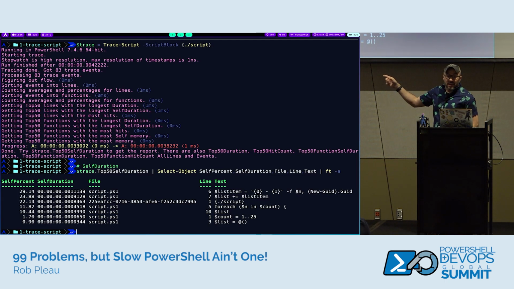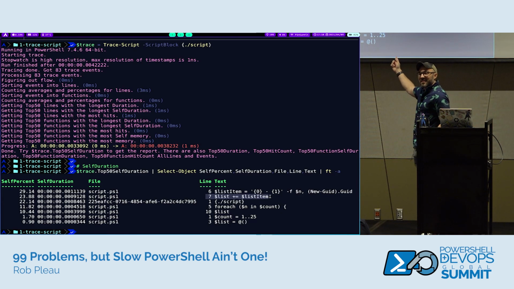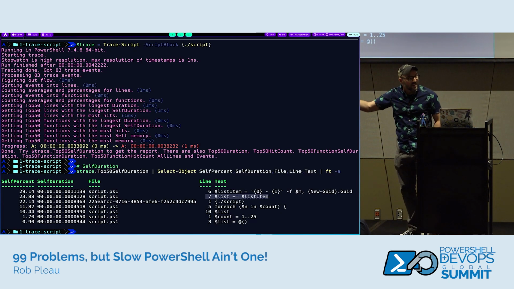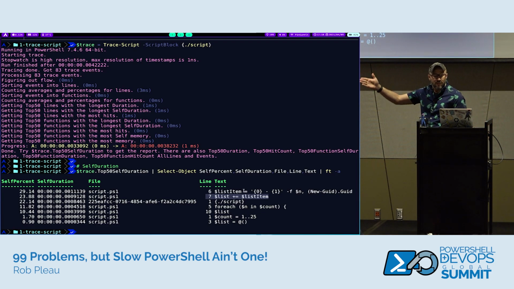And we can see here, and this is interesting because this kind of flip-flops all the time I've been testing it, that sometimes I've seen, as we can see here, line 7, the plus equals, sometimes that's on top for the slowest performance. Sometimes it's the generation of the GUID in that string formatting where we're just plugging in the GUID and the numbers. But what's nice here is I can look at this, and again, just like before, I can say, well, 2 issues, because I can see, on line 6, I have my list item where it's generating the GUID, it's doing the string formatting.